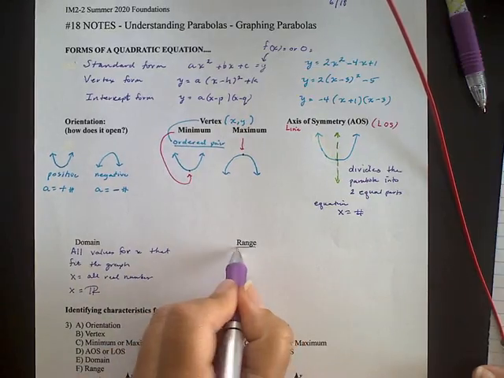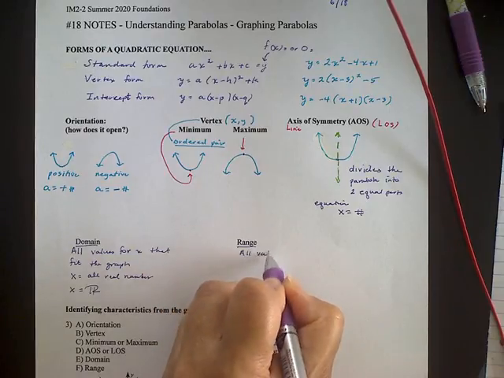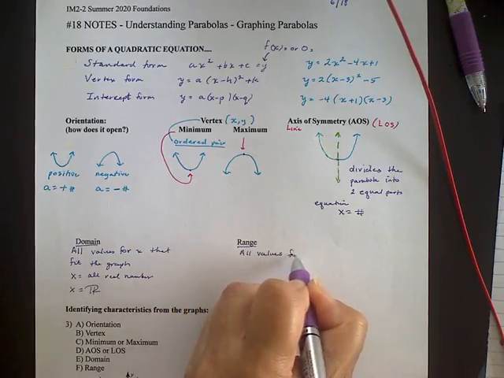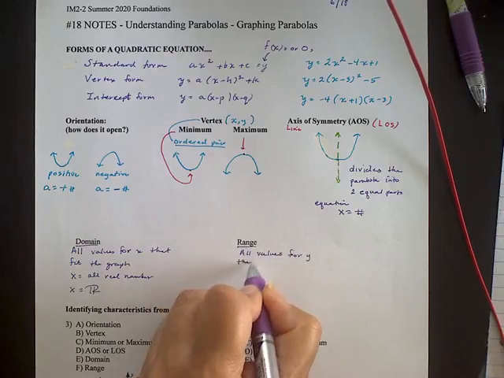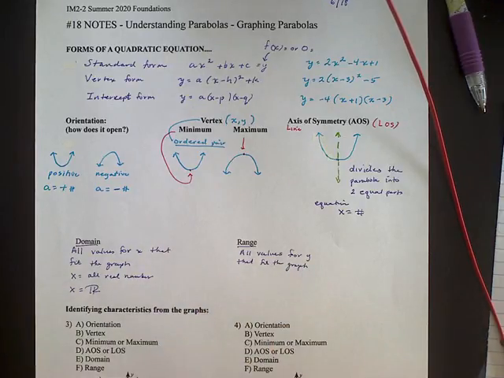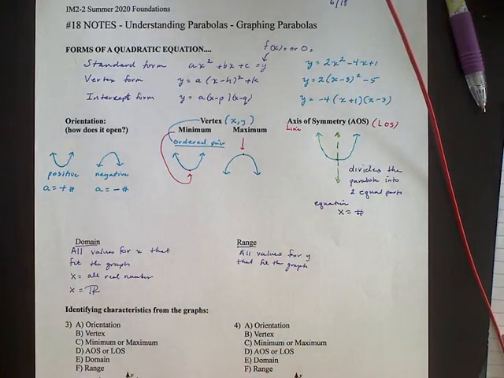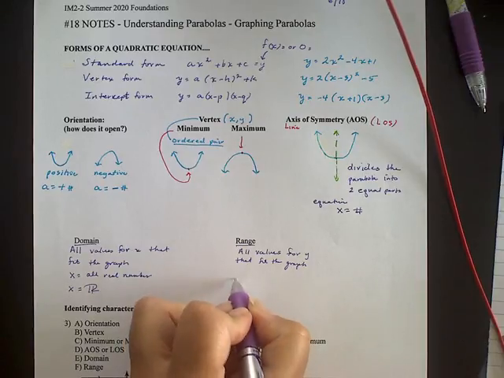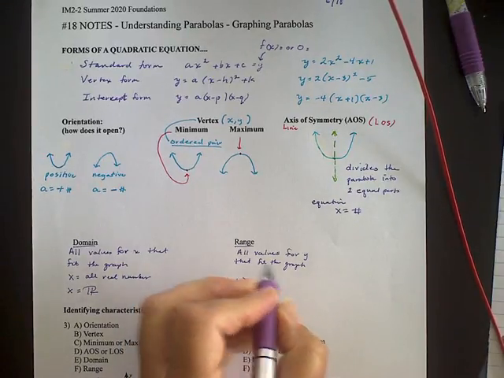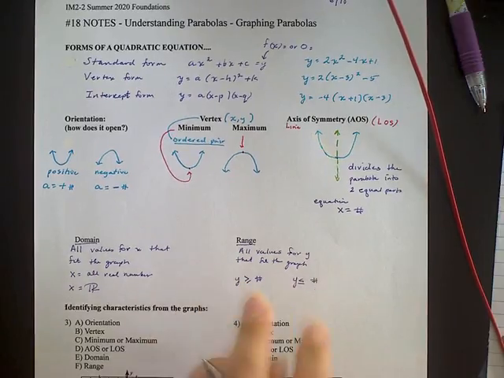For our range, it's a little bit different. Again, it's still all values for y that fit the graph. So all the values for y that are on that graph. Depending on if it has a minimum, meaning the orientation is positive, or it has a maximum, meaning the orientation is negative, will determine if y is greater than or equal to some number, or y is less than or equal to some number.